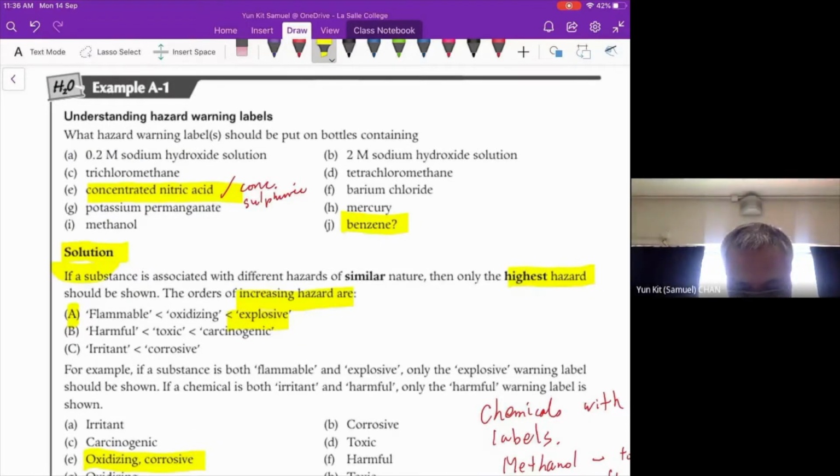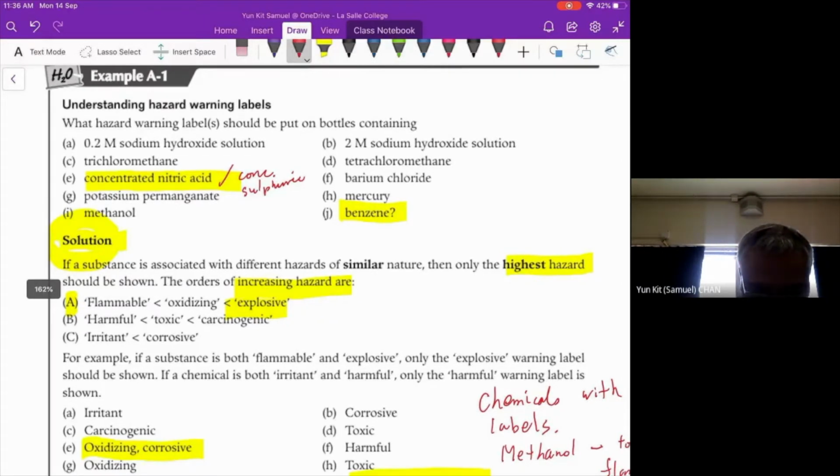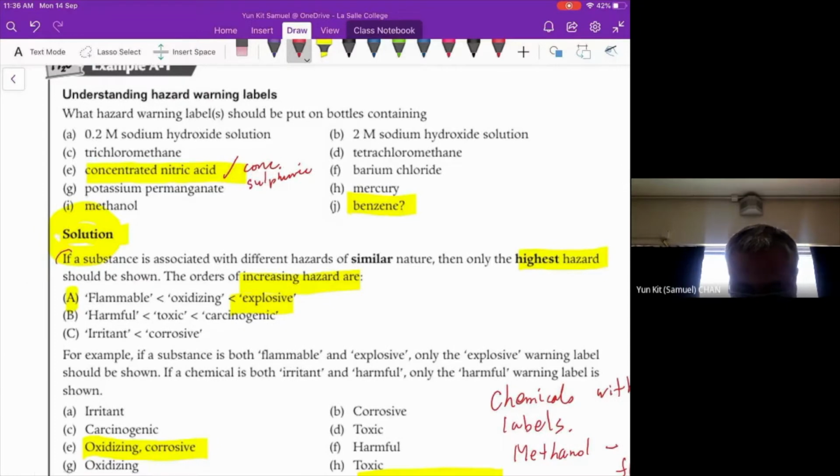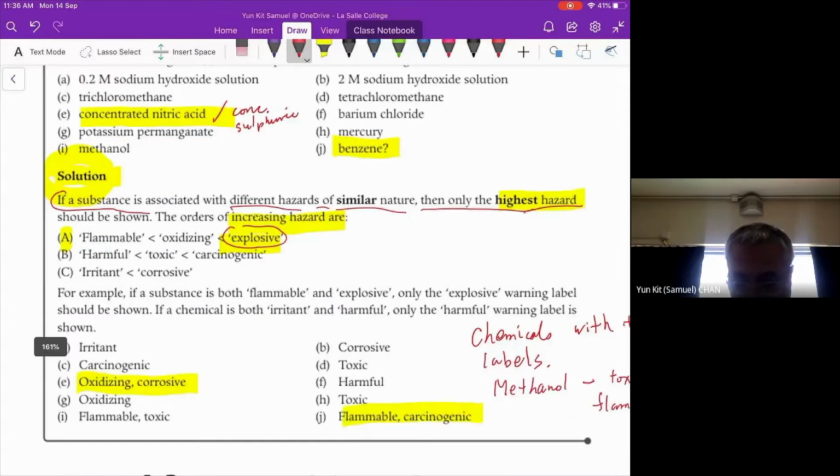Remember, if a substance is associated with different hazards of similar nature, as I mentioned in the lesson, we will only use the higher hazard label for that chemical. For example, if it is explosive, we will only put the explosive label, but not the flammable label.